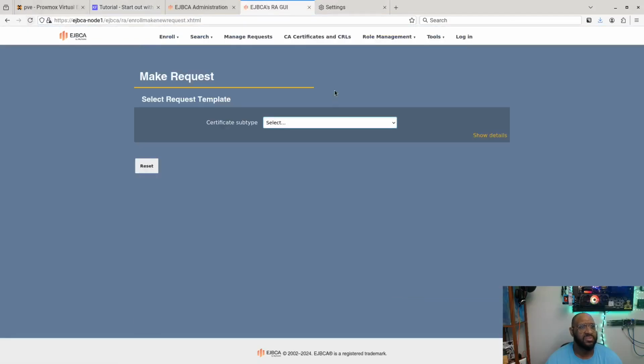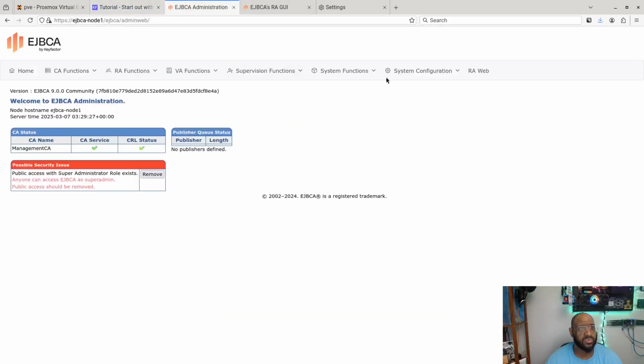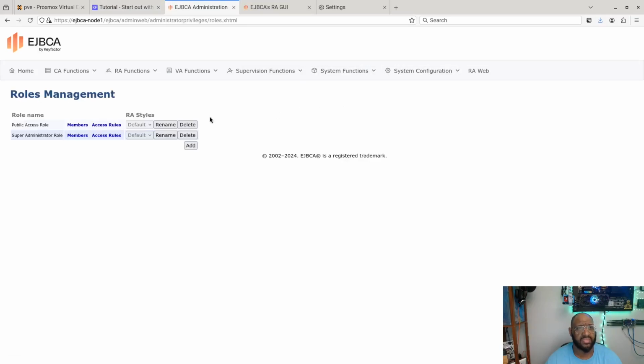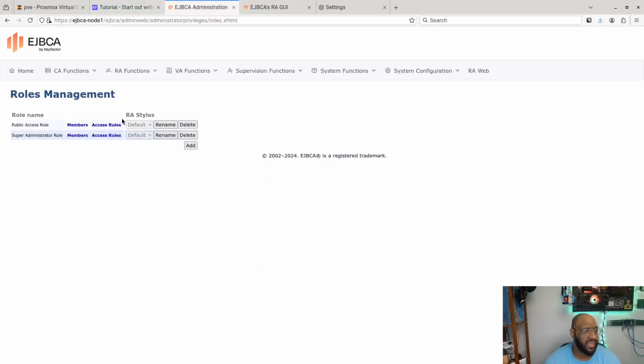Refresh my screen. Let's go back over to the administrator page. So click on roles and access rules. Roles and access rules right here. And next, it says next to public access role, click delete. That's simple enough. So public access role, delete.